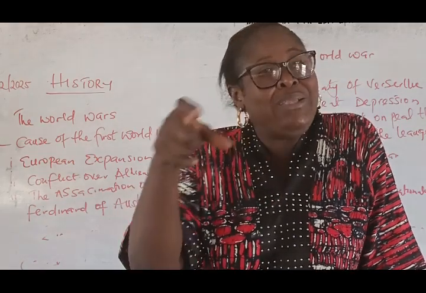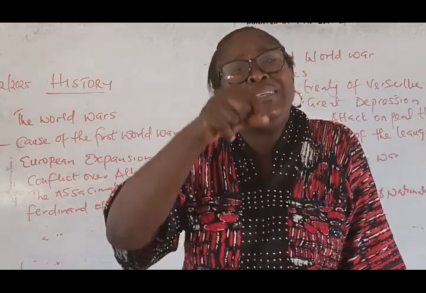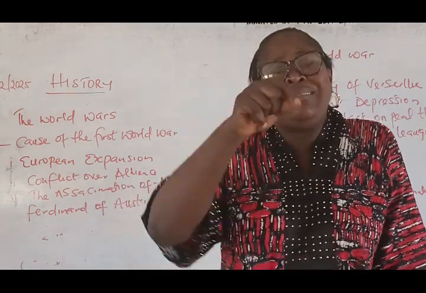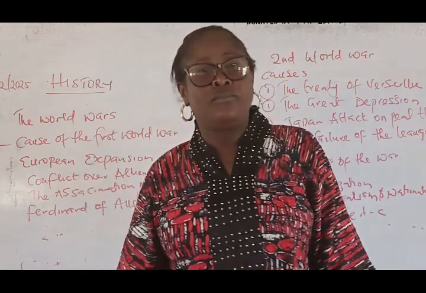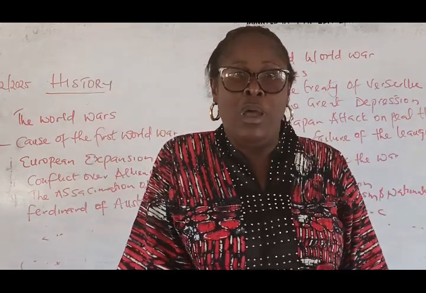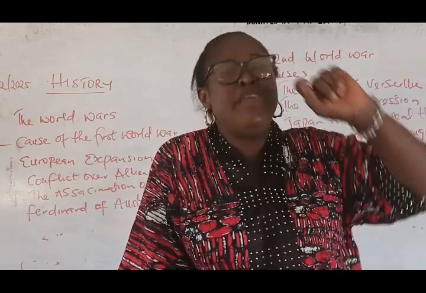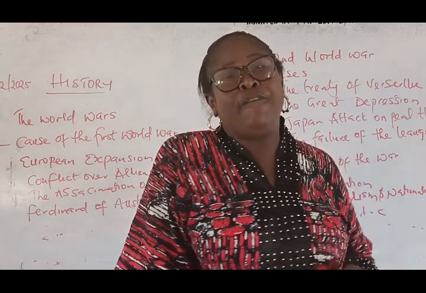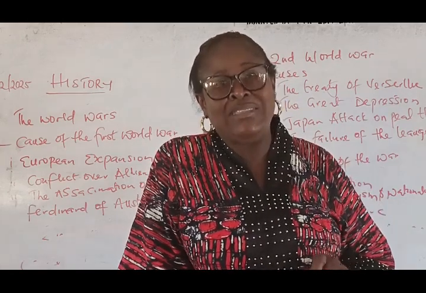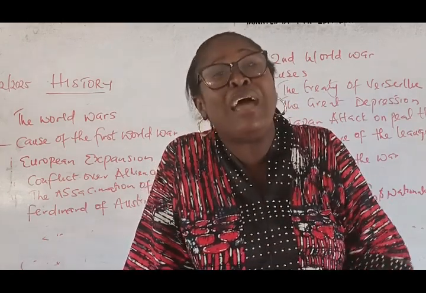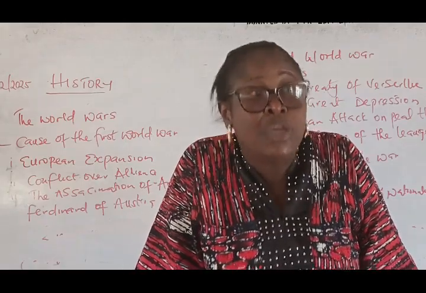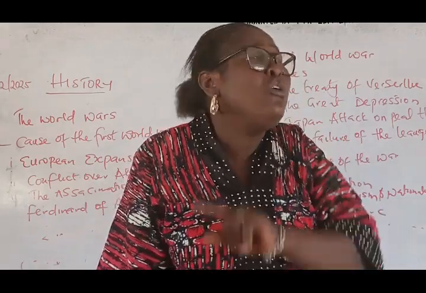And the Second World War, when did it happen? They say the Second World War happened in 1939, and it lasted for about 8 years. So that was a very serious war that affected everybody. Why was the Second World War so intense? Because now they had to recruit even Africans. You must come and fight the war all over the globe.